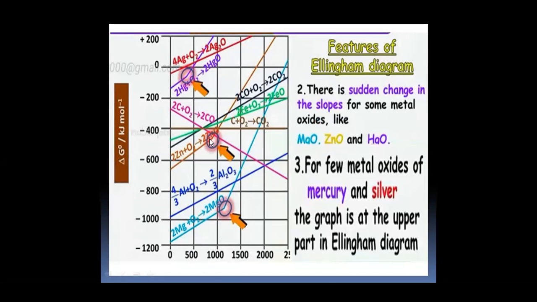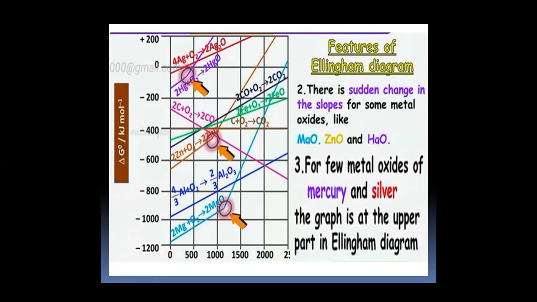Then there is a sudden change in the slope. For few metal oxides like magnesium oxide, zinc oxide, and mercury oxide, there is a sudden change in the slope. This is because there is a sudden change in their phase.